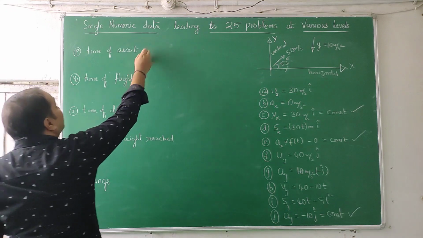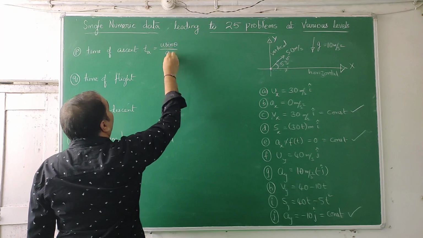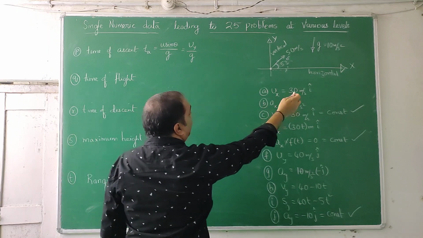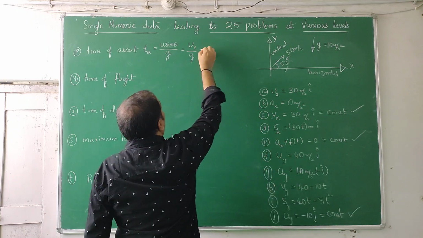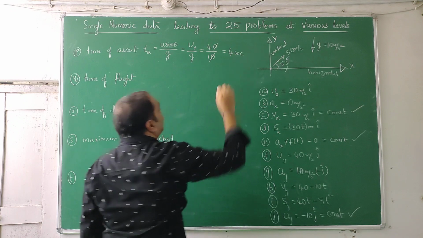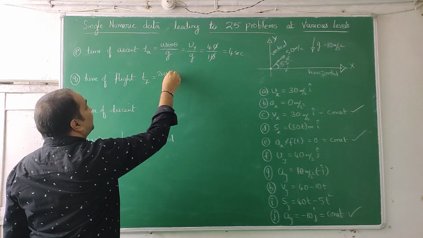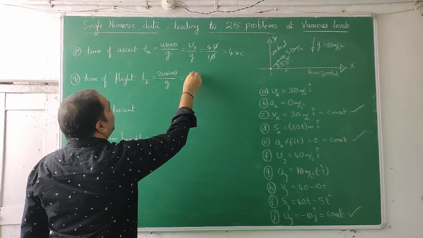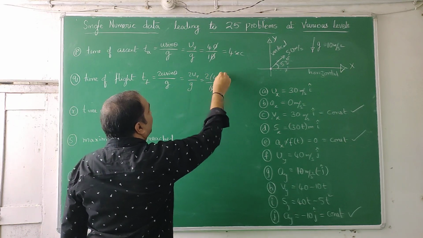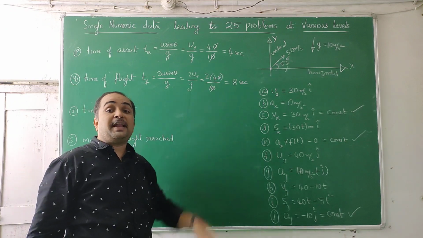They ask you to find the time of ascent. Time of ascent is u sin theta by g. I derived it in the previous video lecture, or you can write it as uy by g. As you know, uy we already found out here: 40 by 10. Magnitude only we are taking, so 4 seconds. Similarly, time of flight Tf is 2u sin theta by g, which is 2uy by g, which is 2 into 40 by 10, 8 seconds. So the projectile we have projected will be in the air for 8 seconds.